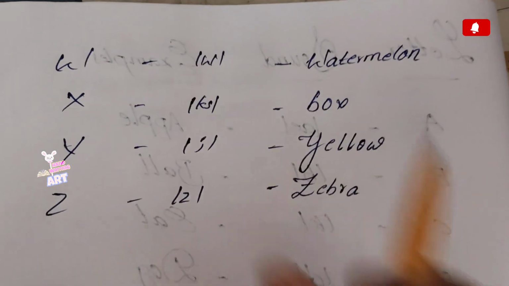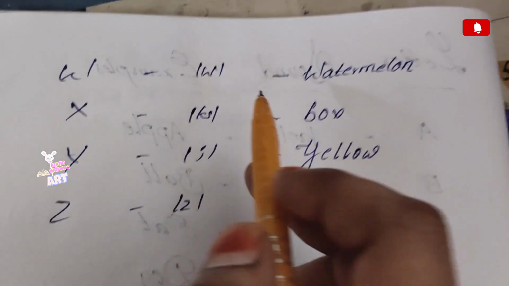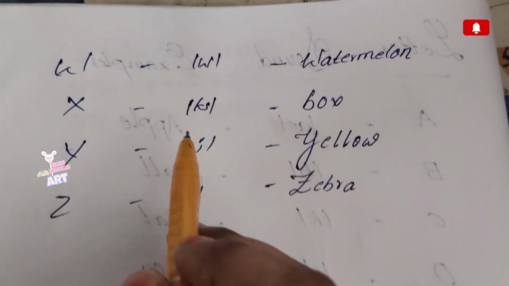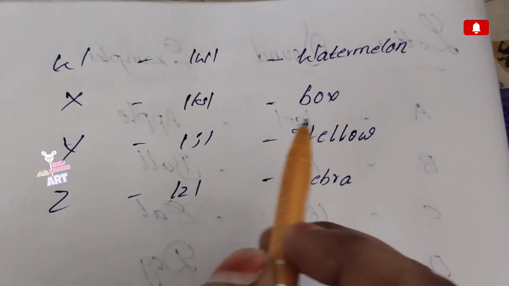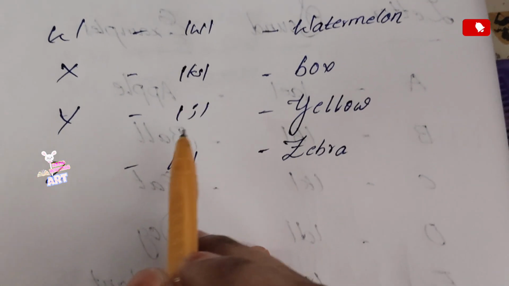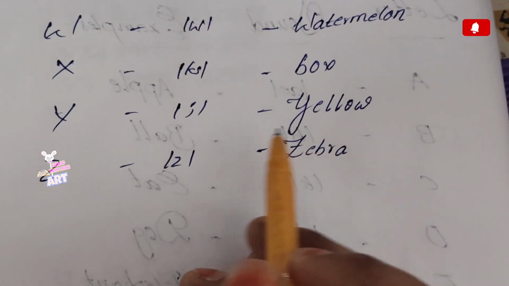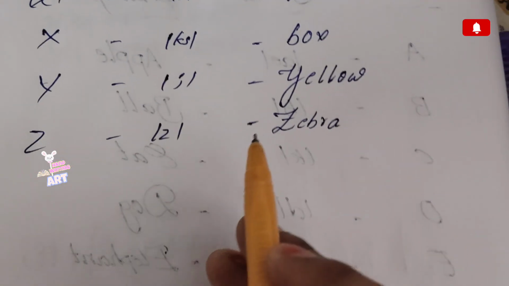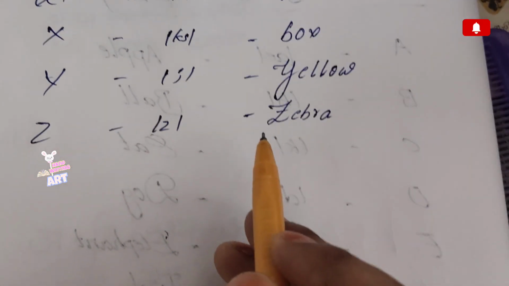And V, the sound is v. And example, van. And W, the sound is v. And example, watermelon. And X, the sound is x. And example, box. And Y, the sound is a. And example is yellow. And Z, the phonic sound is j. And example, zebra. Thank you.